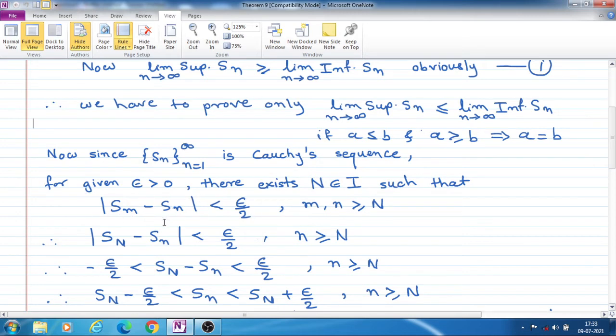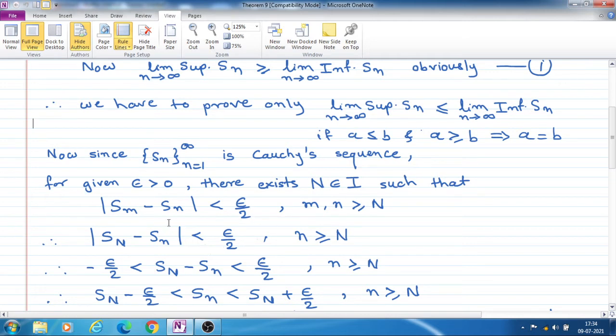So if the sequence is a Cauchy sequence, then for a given epsilon there exists this capital N such that the difference between any two terms, Sm minus Sn, where Sm is the mth term and Sn is the nth term, is less than epsilon by 2.